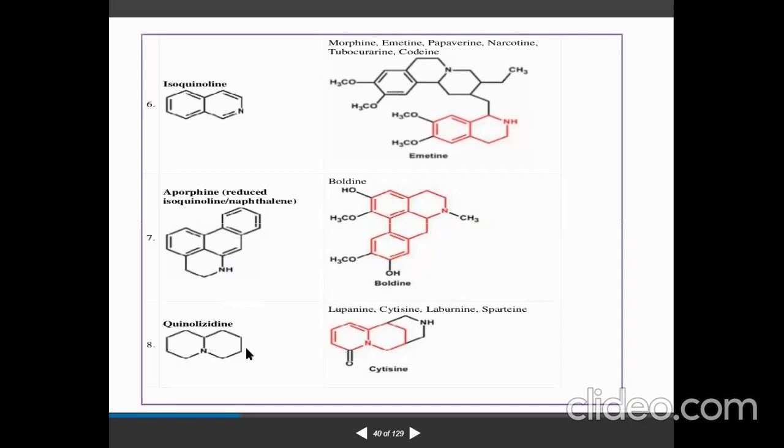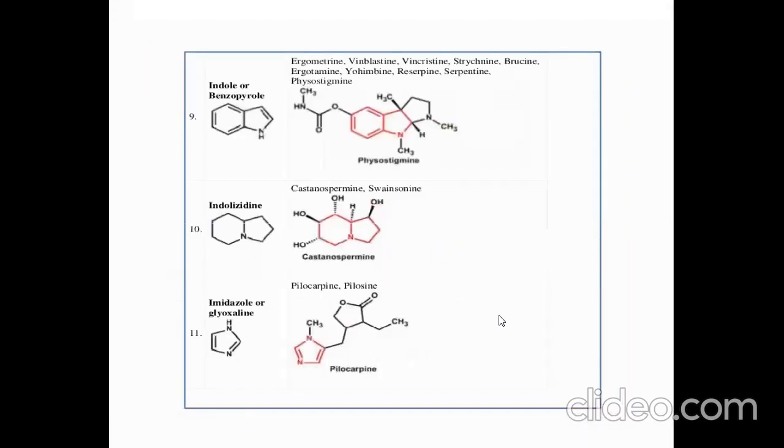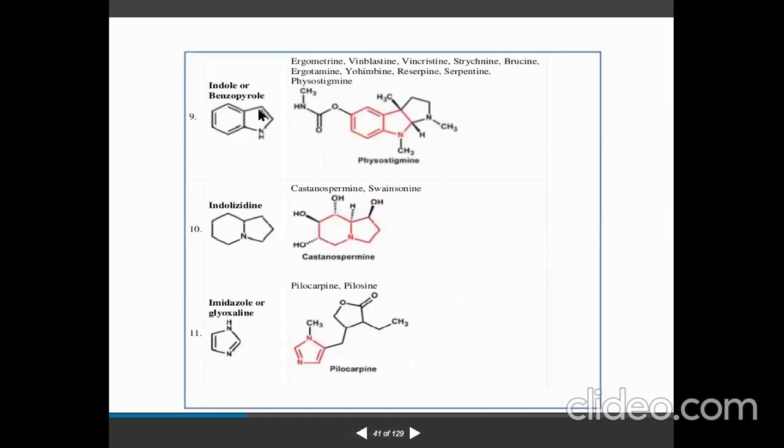Then quinolizidine, cytisine is the example. Here you can see the same thing in the red mark. Then lupinine, cytisine, then lupanine and sparteine. These are the examples. Indole and benzopyrrole: ergotamine, vinblastine, vincristine, strychnine, brucine, reserpine, serpentine.